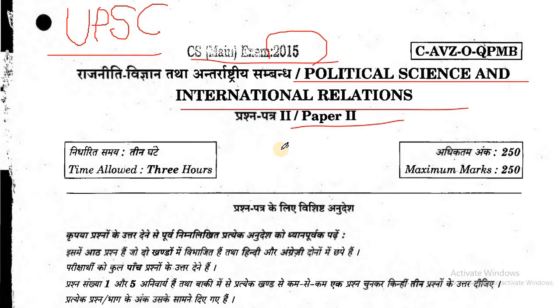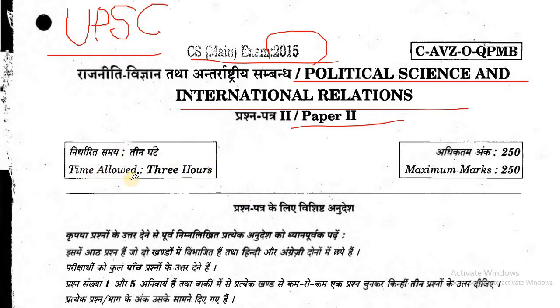The purpose of this reading is so that you are able to revise it and know the pattern of the question, or the way the UPSC asks the question in the optional paper of Political Science and International Relations, in the series of Know Your Previous Year Question. The question papers of 2016, 17, 18, 19 and 20 are already uploaded on my channel. So you may visit the playlist and watch all the videos of previous year question papers.